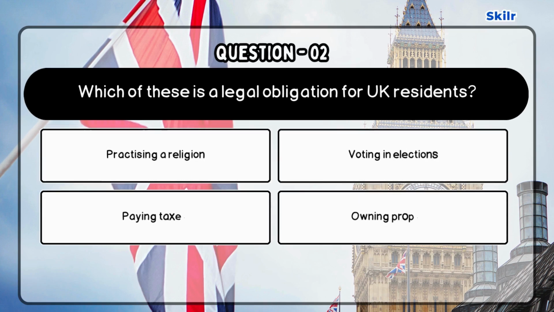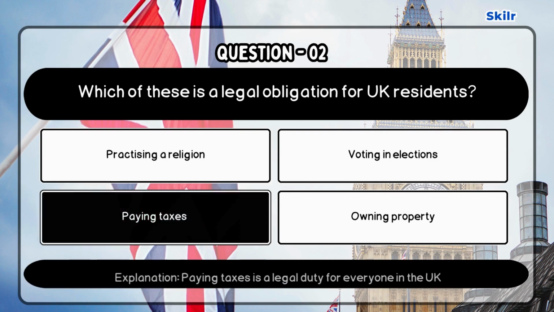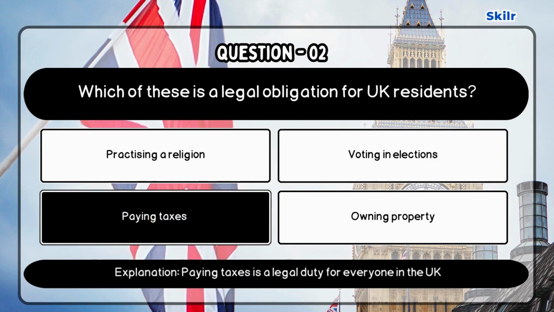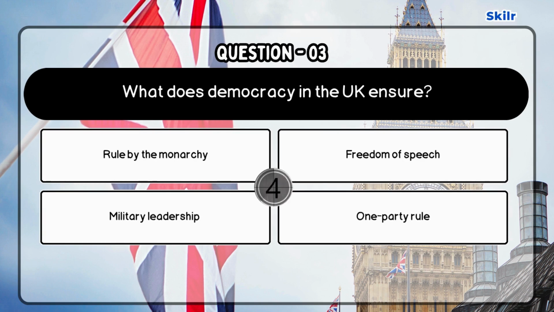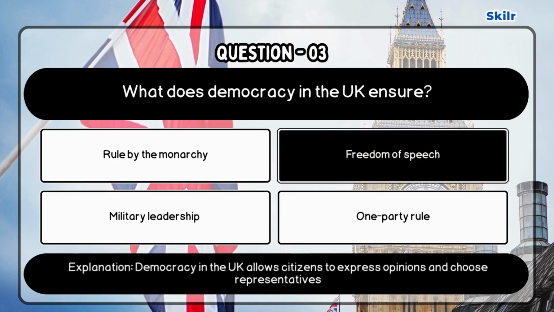Question 2. Which of these is a legal obligation for UK residents? Correct answer is paying taxes. Paying taxes is a legal duty for everyone in the UK. Question 3. What does democracy in the UK ensure? Correct answer is freedom of speech. As democracy in the UK allows citizens to express opinions and choose representatives.